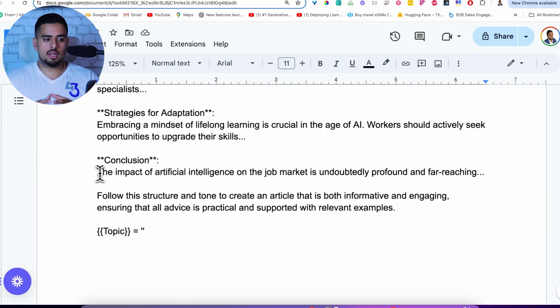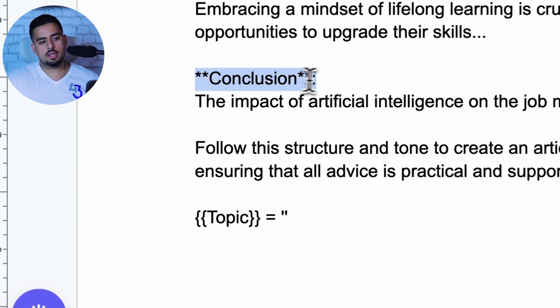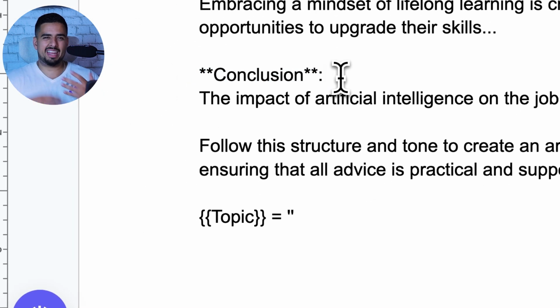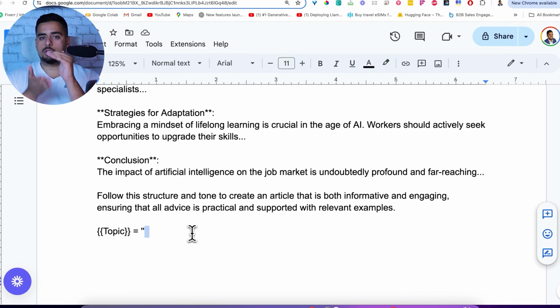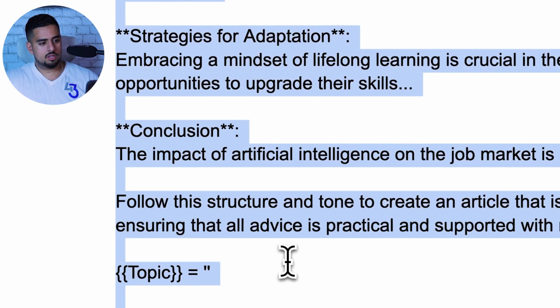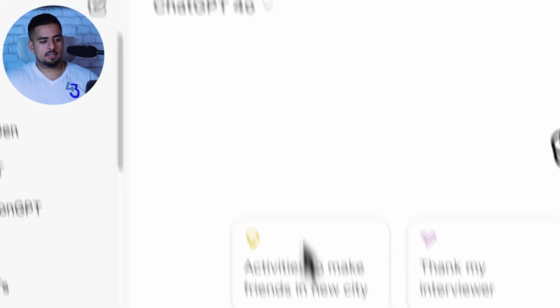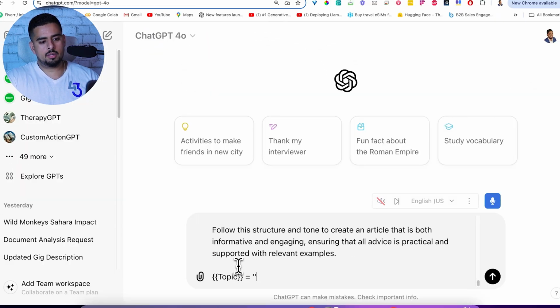We're going to have a conclusion. And the final section here, which is the conclusion, is basically saying we're going to end it off in an engaging way. And we're going to set up this topic with a blank value so that you can now take this, copy it into a brand new chat, which is what we're going to do, and just emulate it to see will it write in a very similar style to our source document. So if we actually take this, copy it, and paste it in a brand new chat here, let's set the document to something like talking about the impact of AI in the restaurant industry.